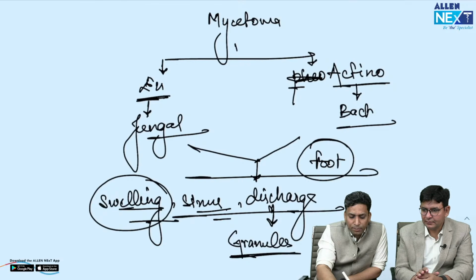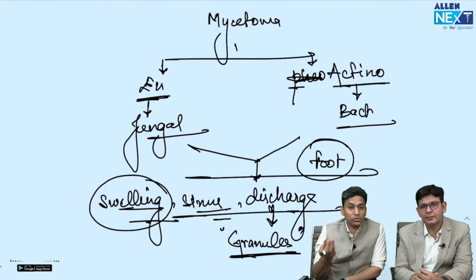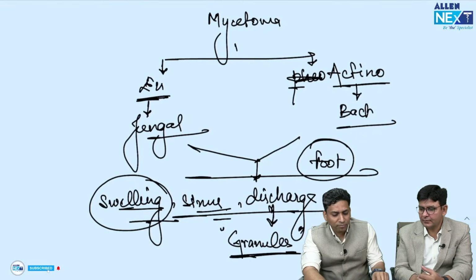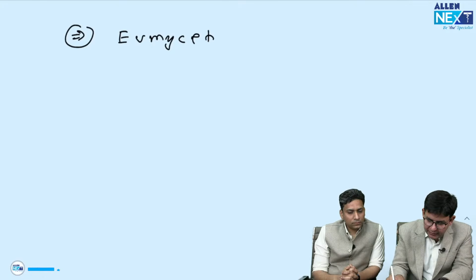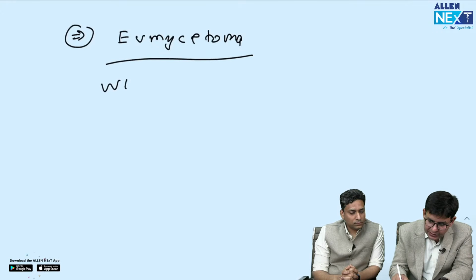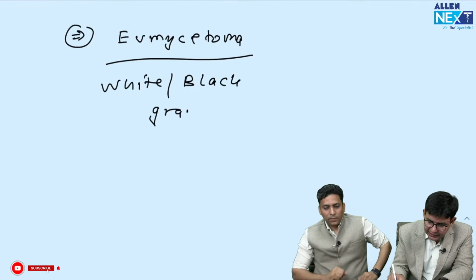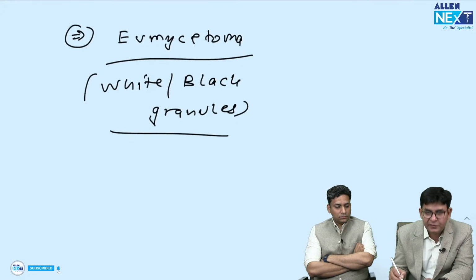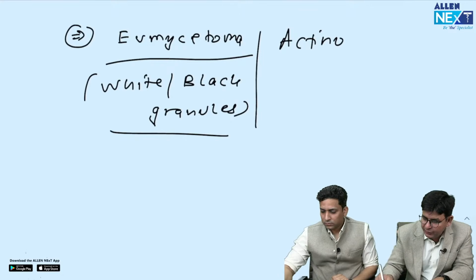Now these granules are very peculiar and they have various colors, and that's why different organisms give different colors. So this becomes very important, and this is a very important topic of microbiology. Sir will discuss this in detail. Regarding the colors of the granules, definitely a lot of questions come. So remember like this, in the eumycetoma, mostly it is white and black. The granules come in the discharge, and it is a sort of serous discharge in eumycetoma, whereas in actinomycetoma it is mostly pyogenic, pus.